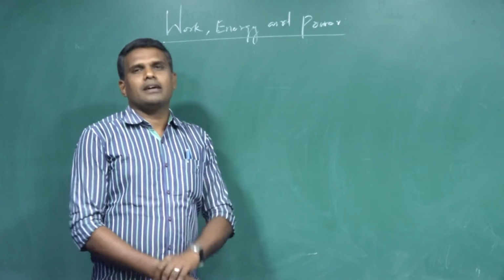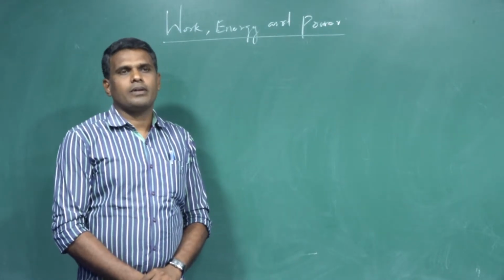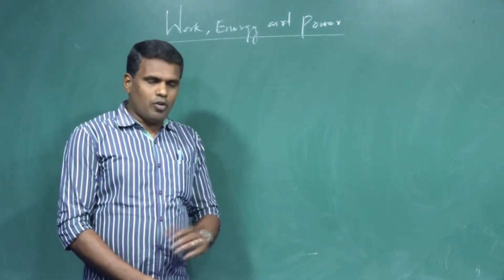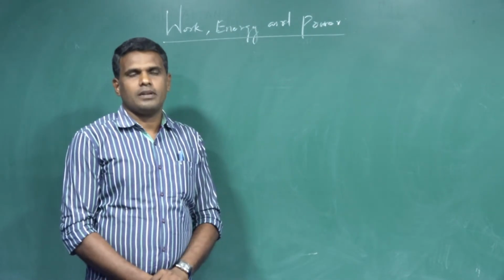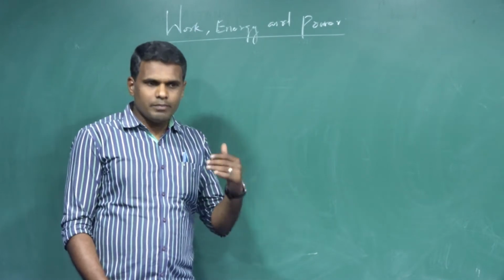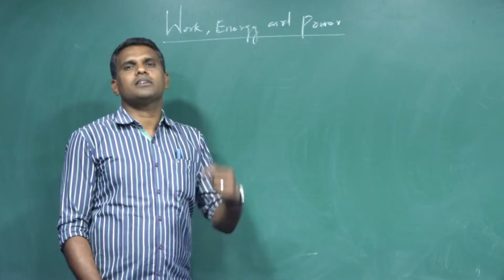What is work done in physics? When a force is said to act on a body, then the force acting on the body displaces it. This is called work done. So force acting on a body makes the body undergo a displacement. If it happens, then work is said to be done on the body.